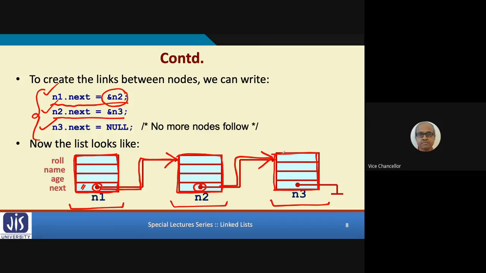And the last element, there is no next element. Okay, this is the last one. So for the last element, we have a special keyword called null. We store null here. Null means there is nothing else after this. And null actually has the value 0. So any value 0 you store in a pointer, it will mean a null pointer. Okay. So is this concept clear?